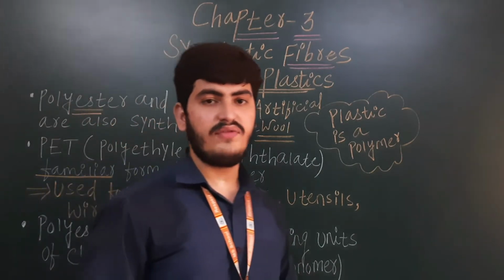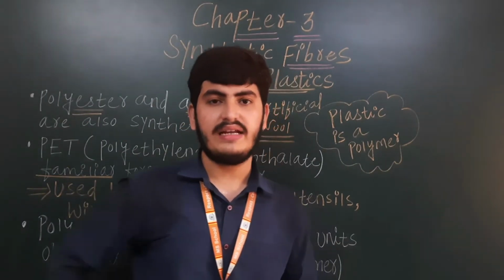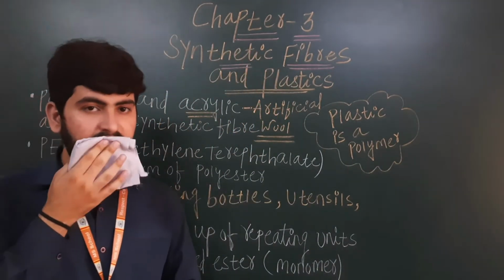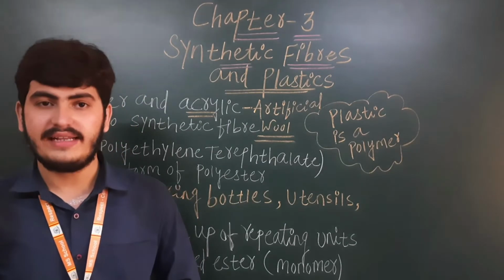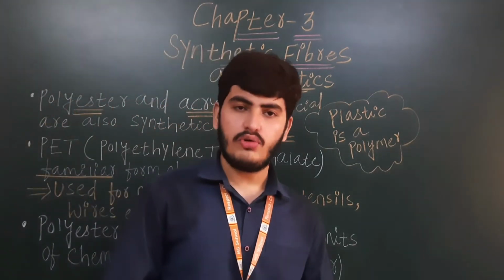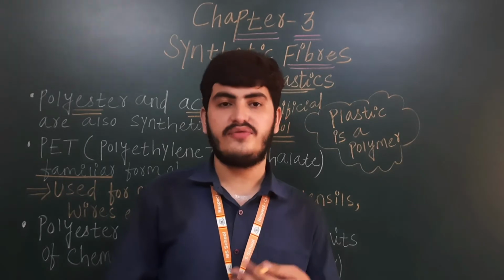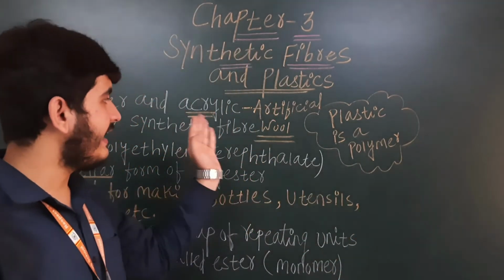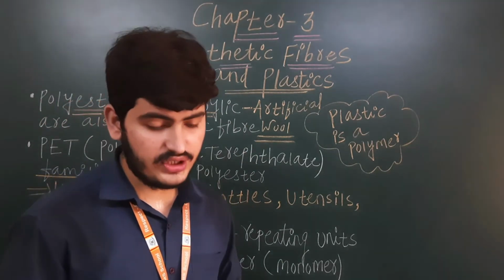Yes, you know we are wearing woolen clothes. So from where are we getting the wool? We are getting wool from sheep, goat, yak, and sometimes we use the fur of camels also as wool. So this acrylic is also known as artificial wool.